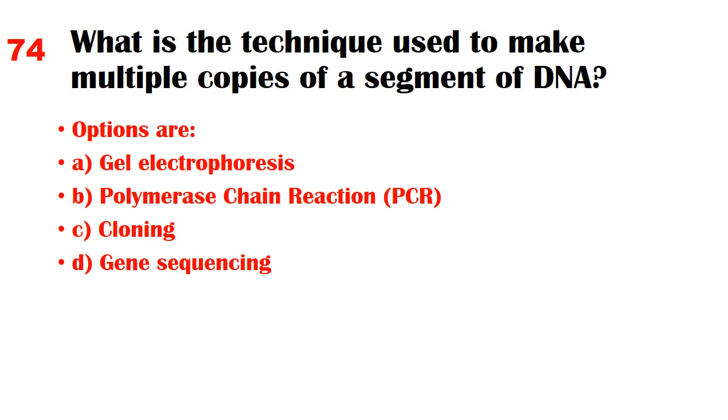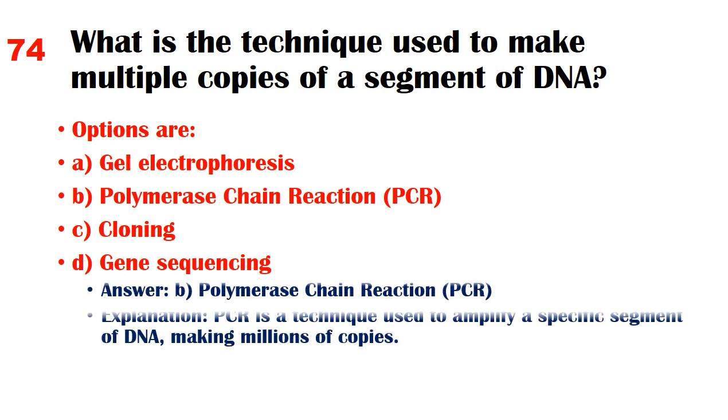What is the technique used to make multiple copies of a segment of DNA? Options are A. Gel electrophoresis, B. Polymerase chain reaction (PCR), C. Cloning, D. Gene sequencing. Answer. B. Polymerase chain reaction (PCR). Explanation. PCR is a technique used to amplify a specific segment of DNA, making millions of copies.